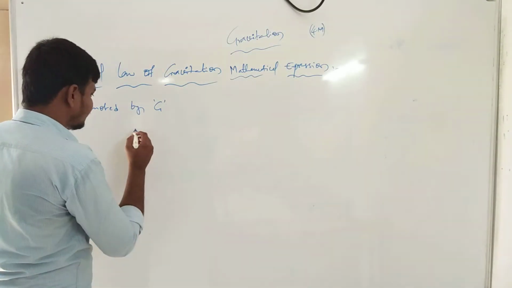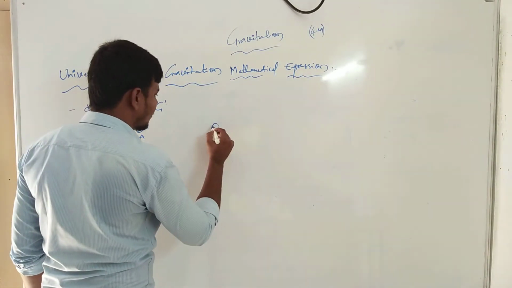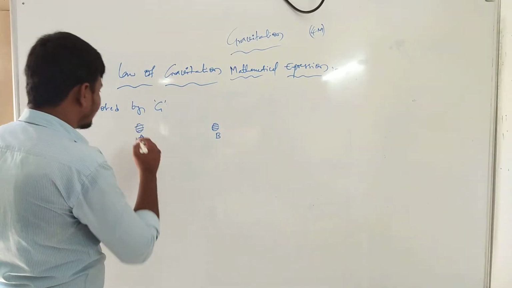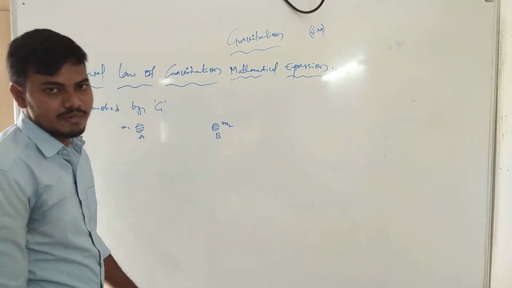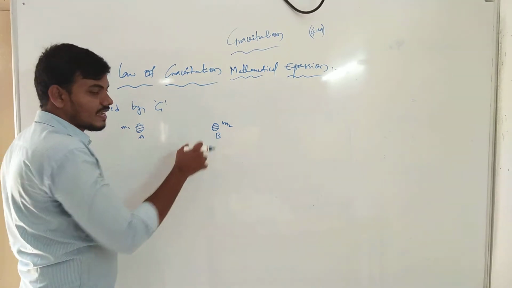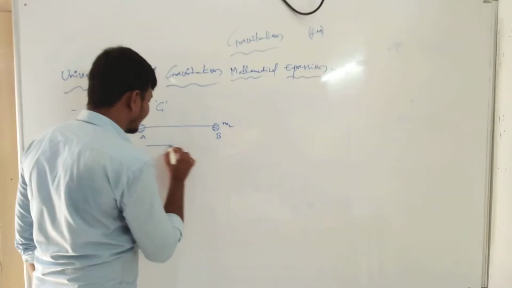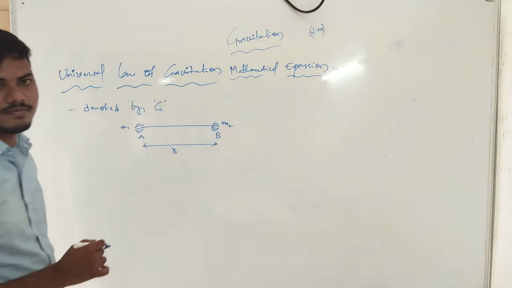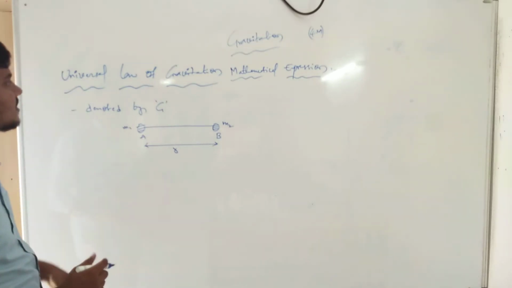For example, if any two objects, the first object A and the second object B, the first object has mass m1 and the second object has mass m2. Now the distance between the two objects, from the first object to the second object, we take as small r. This expression is the statement of the universal law of gravitation.